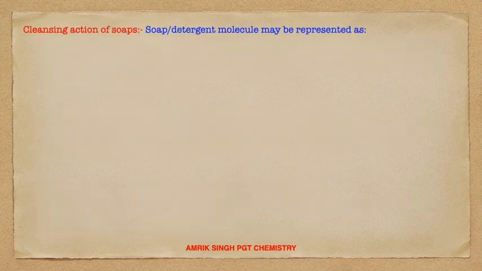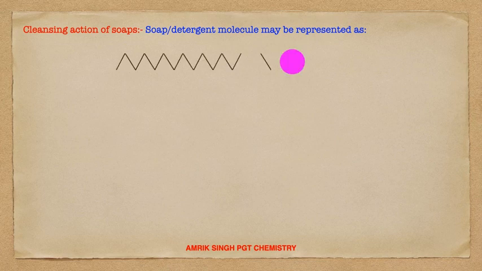Now, cleansing action of soap. A soap or detergent molecule may be represented as shown. The head, the carboxylate negative portion, is shown in pink color, that is the stearate ion, and the hydrophobic portion is the hydrocarbon part. The hydrophilic part is the COO negative, or SO3 negative in case of detergents, or COO negative in case of soaps.